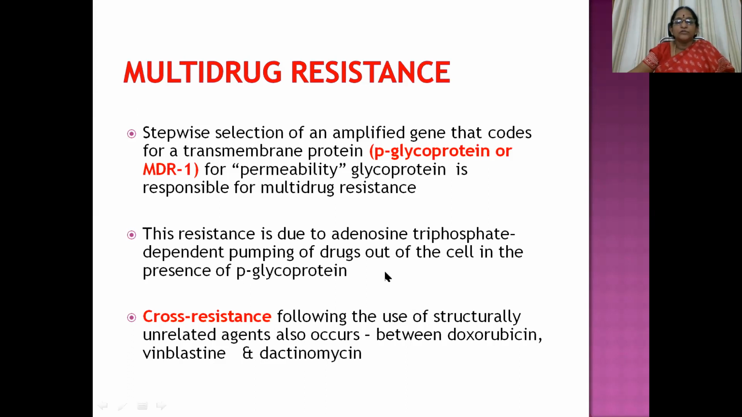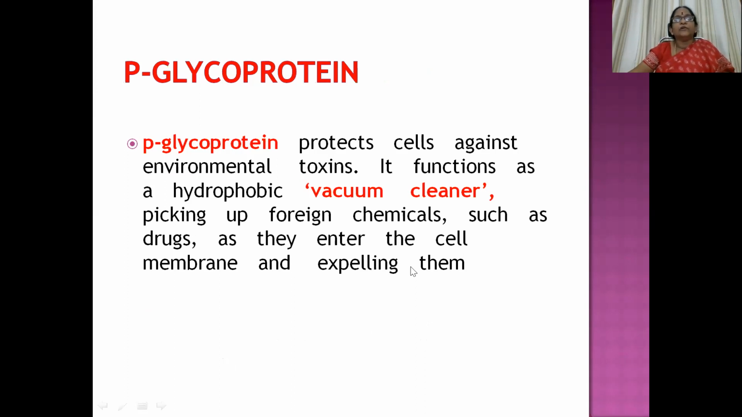Cross resistance is also seen following the use of structurally unrelated agents, like doxorubicin and vinblastine and actinomycin. This one is an anti-mitotic drug, and this is an anti-cancer antibiotic. So even though they have no structural resemblance, there is a possibility of cross resistance. This P-glycoprotein protects cells against environmental toxins. It functions as a hydrophobic vacuum cleaner, sending all kinds of cytotoxic material out immediately, picking up foreign chemicals such as drugs as they enter the cell membrane and expelling them.